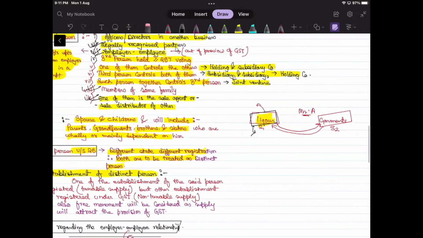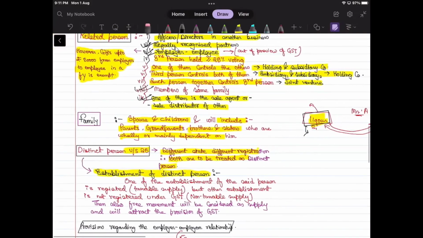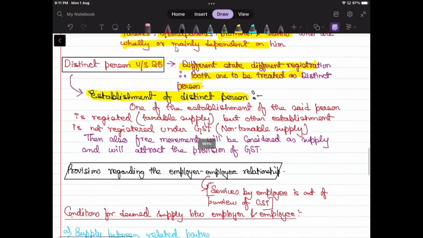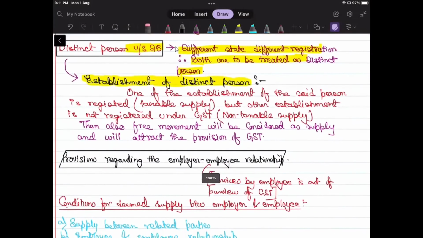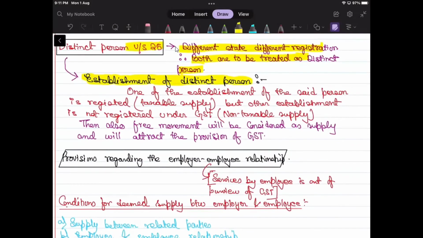This is what the concept of establishment of distinct person means. Directly a case study came, and that was the first time this type of thing has been introduced. It's not even in our matters. So if one establishment of the said person is registered, that means he is having taxable supply, in our example garments, but the other establishment is not registered in the GST Act, that means non-taxable supply, I mean to say the liquor shop, then also free movement will be considered as supply and will attract the provisions of GST.